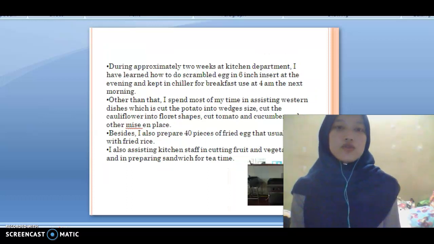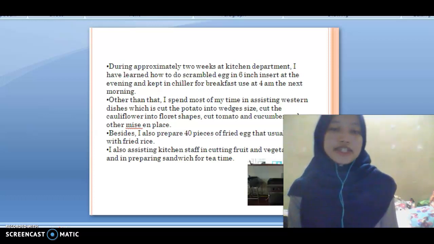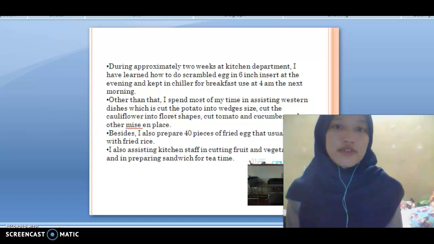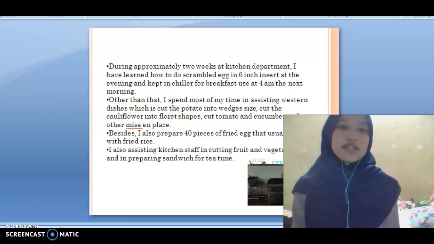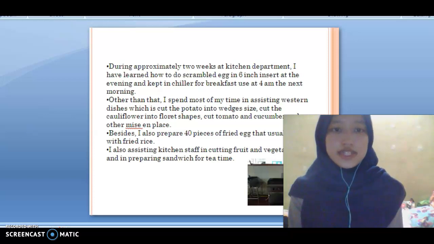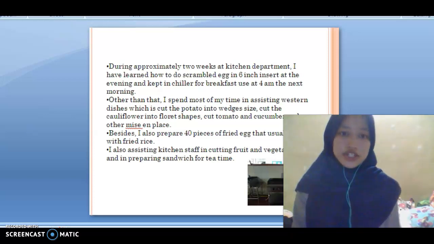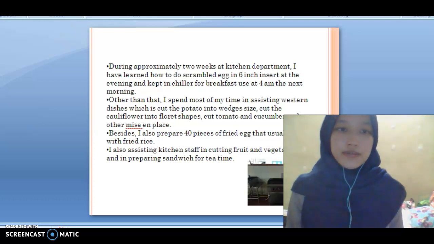During approximately 2 weeks at the kitchen department, I learned how to make scrambled egg in the evening and keep it in the chiller for breakfast use at 4 AM the next morning. Other than that, I spent most of my time adjusting western dishes, which is cutting the potato into veggie size, cutting the cauliflower into flower shape, and cutting potato, cucumber and other meat supplies.